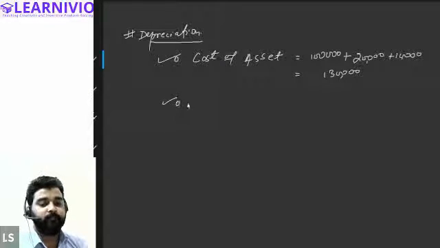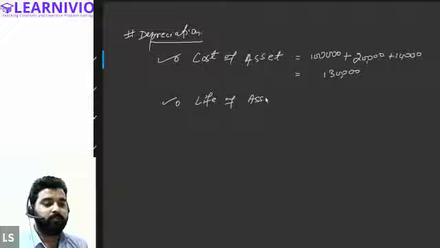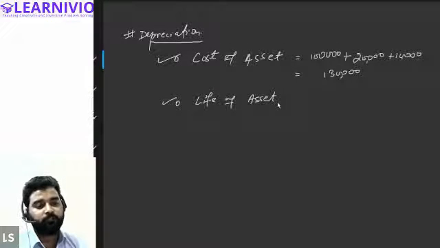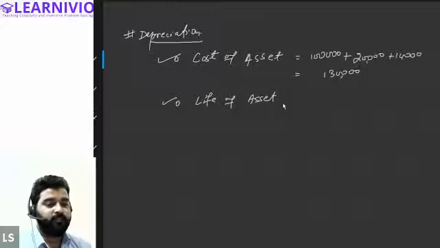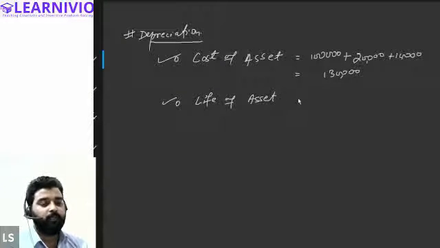Secondly, you should have the information about the life of the asset. Life of asset means the estimated period till which your asset will work. Let's say if you are buying a machinery and it will work, let's assume, for a period of 10 years.